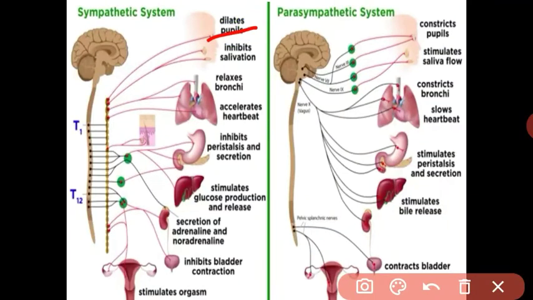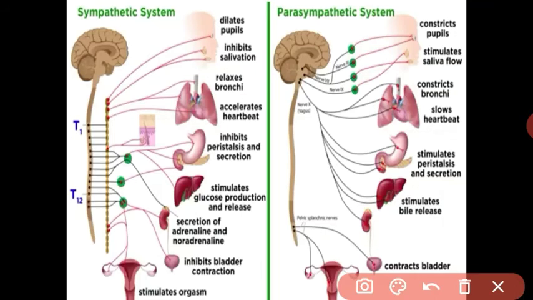Your pupils dilate, salivation is inhibited, your bronchi relax, and your heartbeat is very fast. Peristalsis and secretion are inhibited, glucose production is stimulated. Why? Because you need the energy.